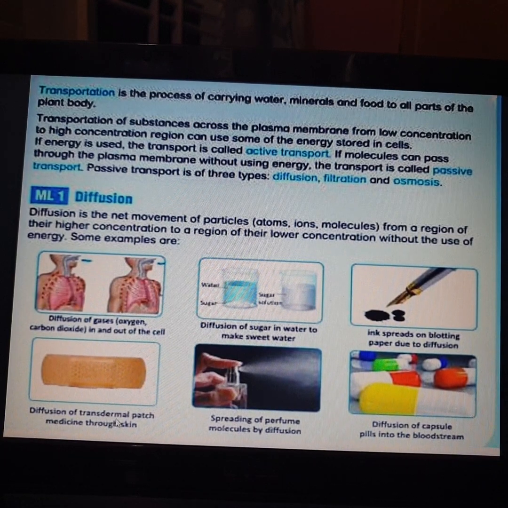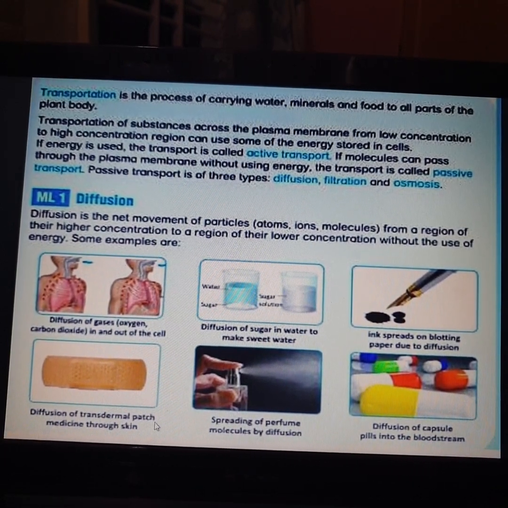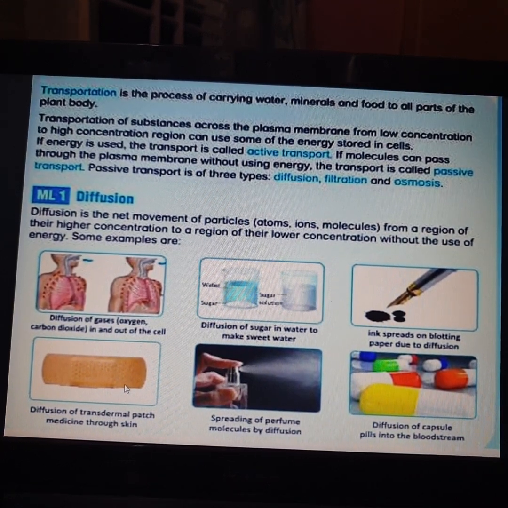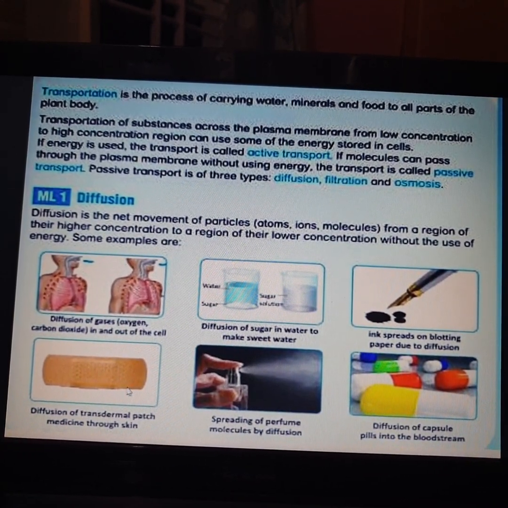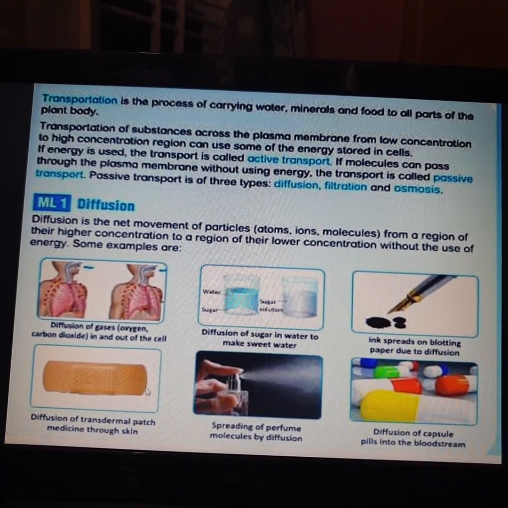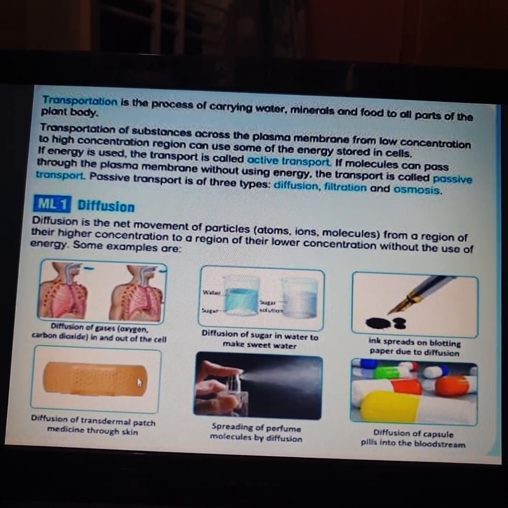Diffusion of transdermal patch medicine through skin. For example, when somebody is doing some work and gets a cut on his hand, if he immediately puts on a band aid, the blood will stop.